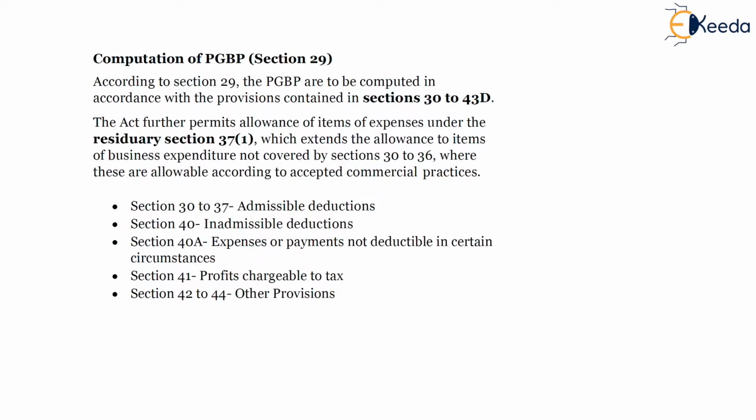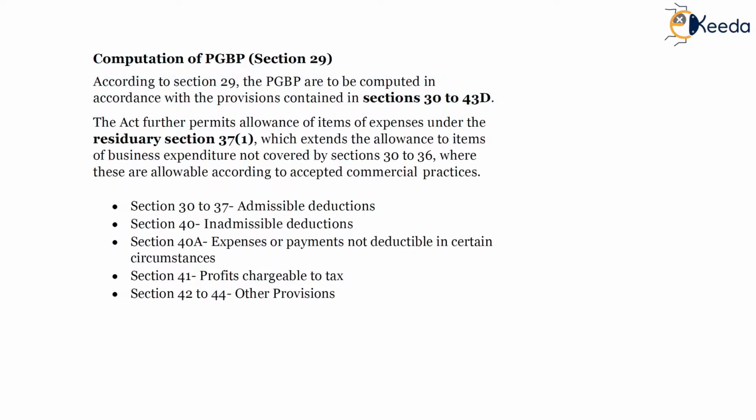Hello friends. Now the next topic, the topic of computation of profit and gains from business or profession as defined under section 29. So according to section 29, the structure of the overall sections of the profit and gains has been mentioned, wherein sections 30 to 43D have been mentioned over here. So on your screen, according to section 29, the profit and gains from business or profession are to be computed in accordance with the provisions contained in section 30 to 43D.